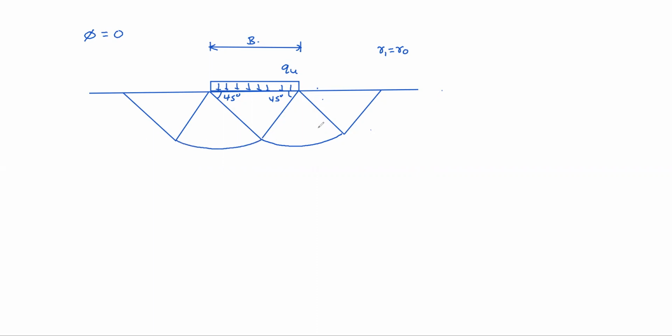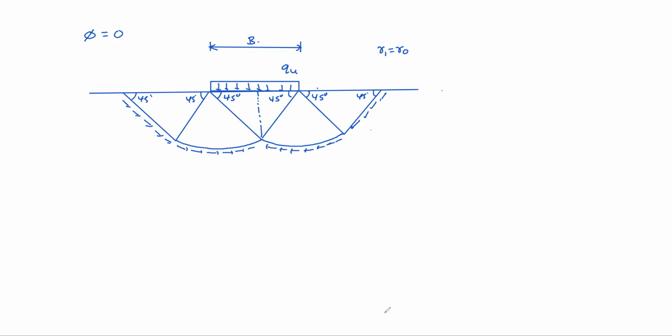Here also 45 degrees, because phi is 0. Now the shear resistance will be there like this. Here also the soil tries to push away, but below that the resistance will be there. So how do we analyze this? Take 50% of this portion and we can analyze.